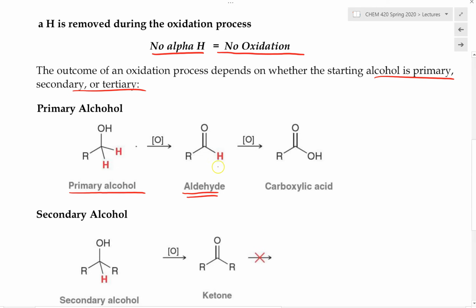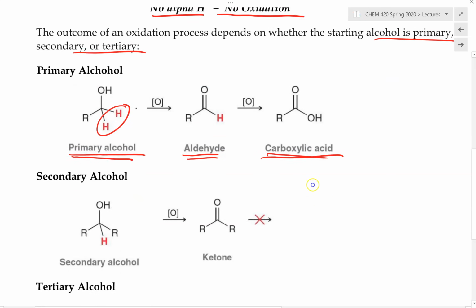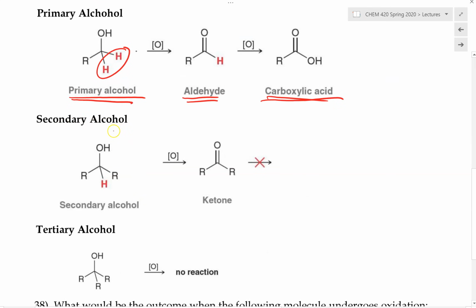Now that we have this aldehyde, it can be further oxidized one more time into the carboxylic acid. So the number of alpha hydrogens that the alcohol has is equal to the number of oxidation steps that we can do with it. So in the case of a primary alcohol, it can be oxidized twice into the corresponding carboxylic acid. A secondary alcohol has only one alpha hydrogen, so it can be oxidized only once. When this hydrogen is removed and we form a double bond between this carbon and this oxygen, this now becomes a ketone.